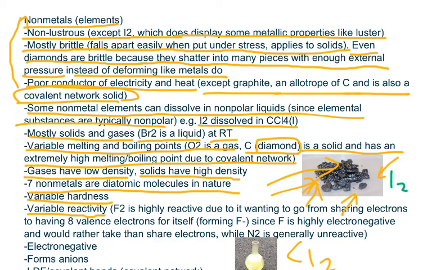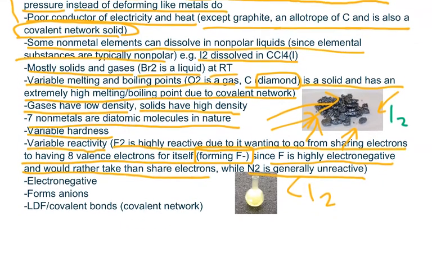So, the reactivity of nonmetals varies. For example, F2, or fluorine gas, is highly reactive due to it wanting to go from sharing electrons to having 8 valence electrons for itself, or in other words, it wants to form fluoride, since fluorine is highly electronegative and would rather take than share electrons. Now, another gas, like N2, is generally unreactive because N is not very electronegative like F is, and because of that, nitrogen gas is generally unreactive.